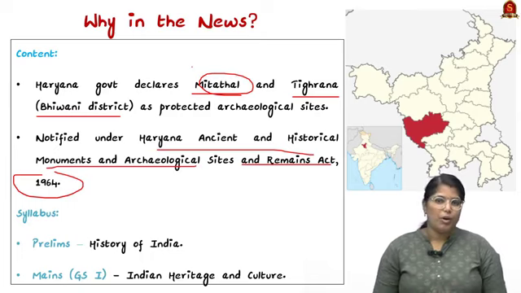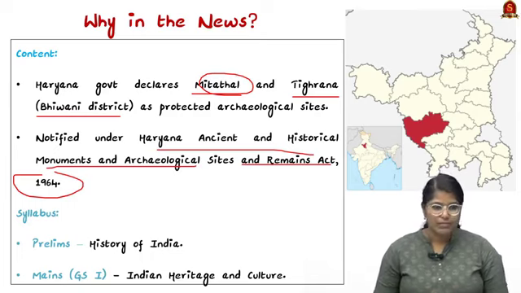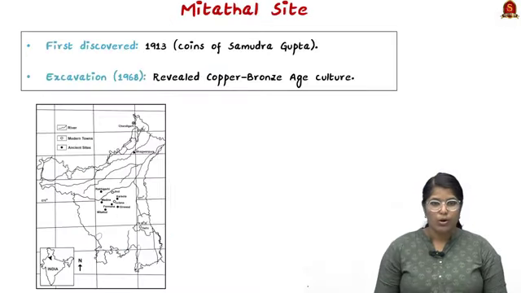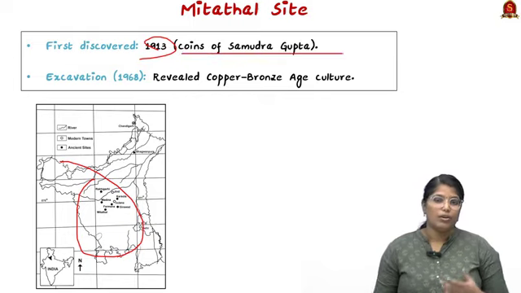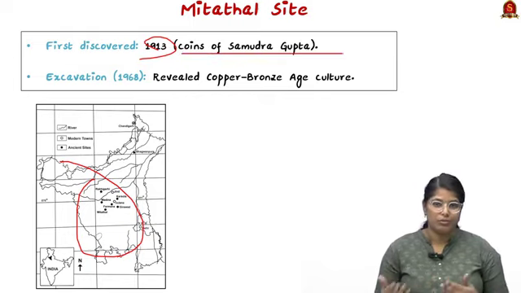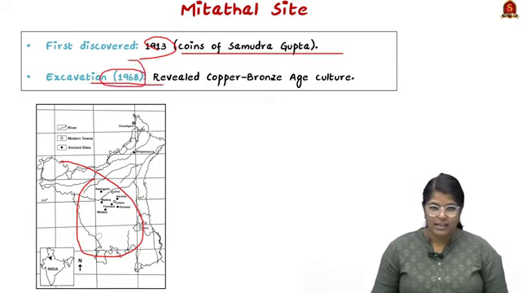So this particular topic can be asked in the prelims as well as mains. In prelims, it will be asked in the history of India. In mains, it will be asked in GS paper 1, Indian Heritage and Culture. So we shall start with the Mitatal site. It was first discovered in 1913. Here you can look at the location of the particular place. And here they found a lot of coins of Samudragupta as well. And they excavated this particular site in 1968.